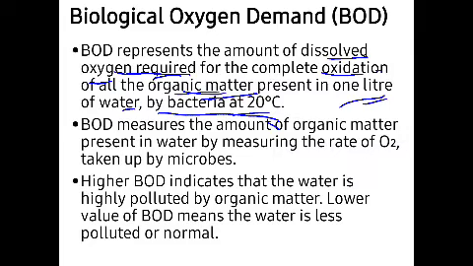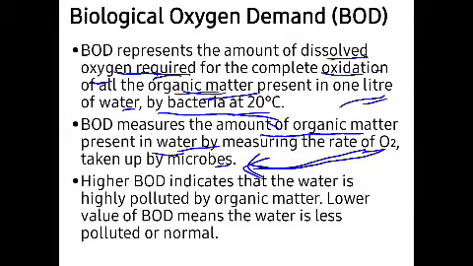Okay, this biological oxygen demand measures the amount of organic matter present in water by measuring the rate of oxygen taken up by microbes. That means the more oxygen the microbes take, the more organic matter is present in the water.